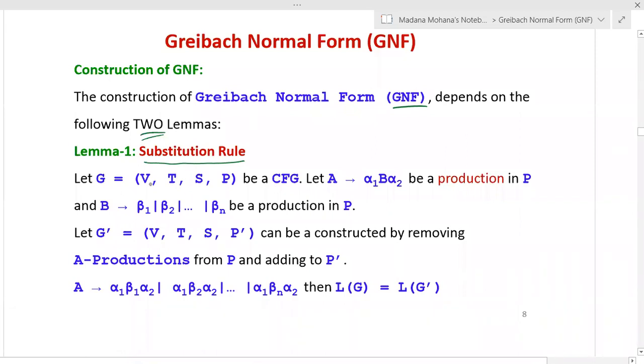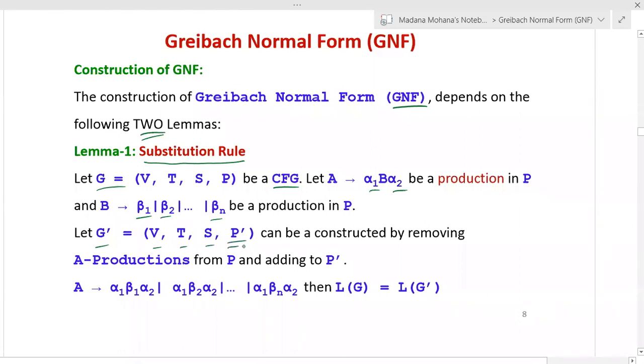You can recall once again the substitution rule. Let G equal to (V, T, S, P) be a context-free grammar. Let A derives alpha 1 B alpha 2 be a production in P, and B contains the productions B derives beta 1 or beta 2 and so on up to beta n in P. Now we have to construct the equivalent grammar G dash equal to (V, T, S, P dash).